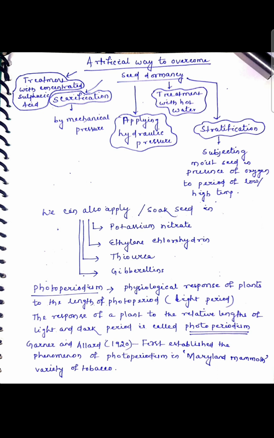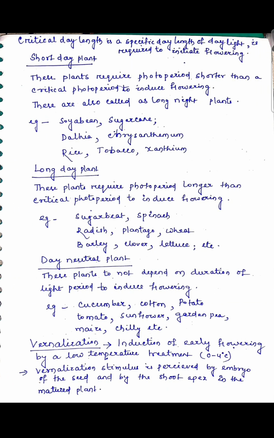Then what is photoperiodism? Physiological response of a plant to the length of photoperiod or light period. The response of a plant to the relative length of light as well as dark period is called photoperiodism. Garner and Allard in 1920 first established the phenomenon of photoperiodism in Maryland Mammoth plant, which is a variety of tobacco. But what is critical day length or critical photoperiod? It is a specific day length of light required to initiate flowering, or a minimum day length required to induce flowering in any plant.